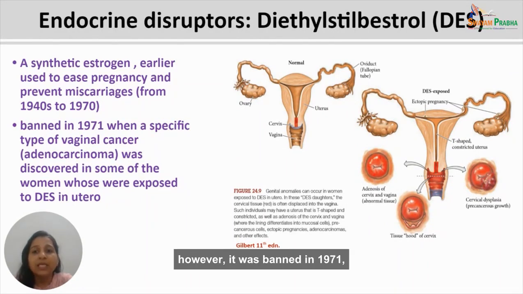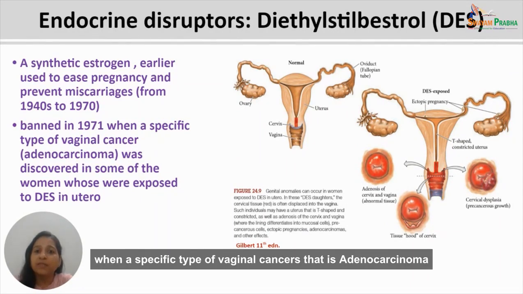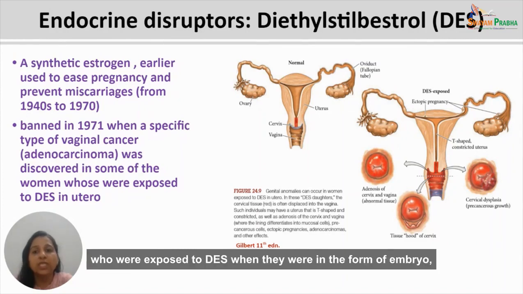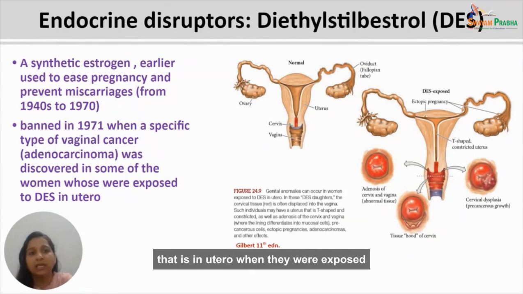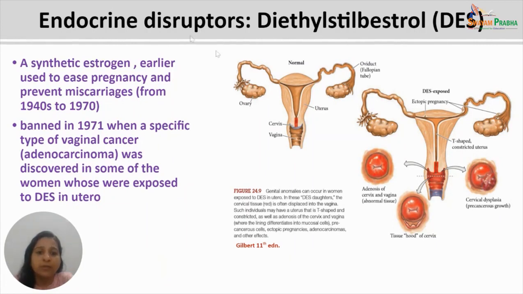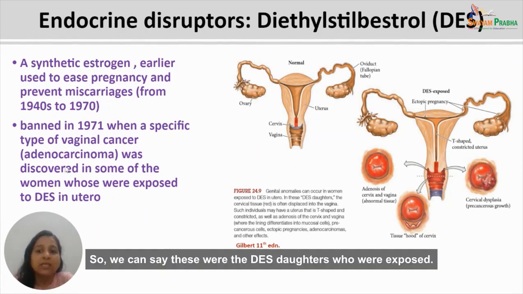However, it was banned in 1971 when a specific type of vaginal cancer, that is adenocarcinoma, was discovered in some of the women who were exposed to DES when they were embryos, that is in utero. Their mothers were exposed, but these women got adenocarcinoma many years later. So we can say these were the DES daughters who were exposed.